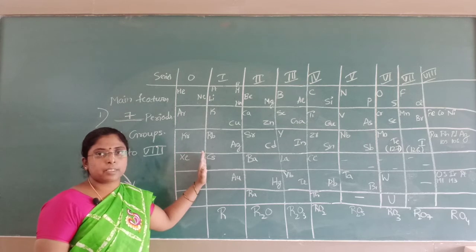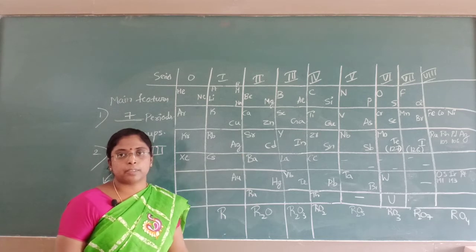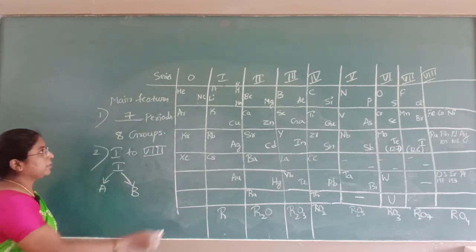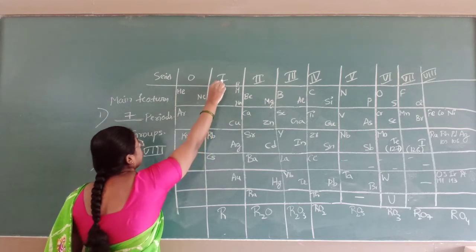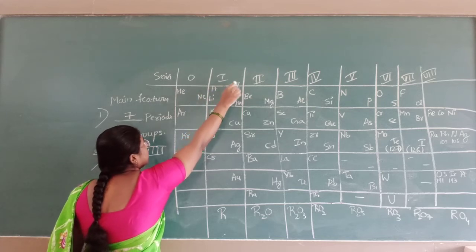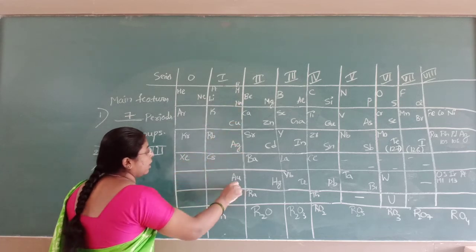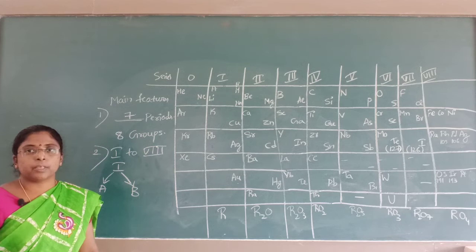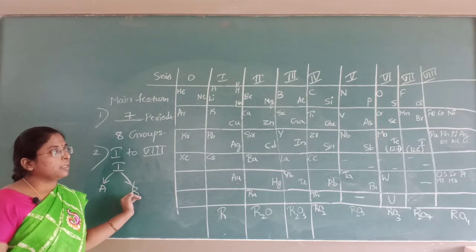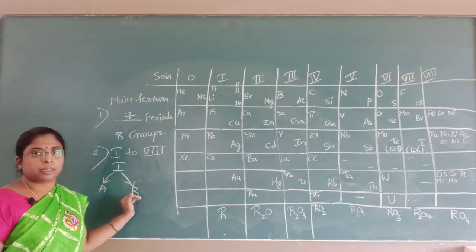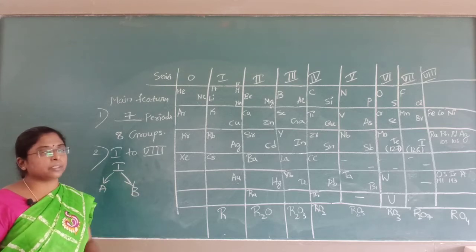Elements on the left side represent subgroup A, and elements on the right side of the table represent subgroup B. If you see this one, lithium, sodium, rubidium, cesium, this is group 1 and its subgroup is A. And group 1 subgroup B is copper, silver and gold. In this way he made the groups and the subgroups. Only the 7 groups are having the subgroups A and B. The 8th one is not having subgroups. It is divided into the triads.